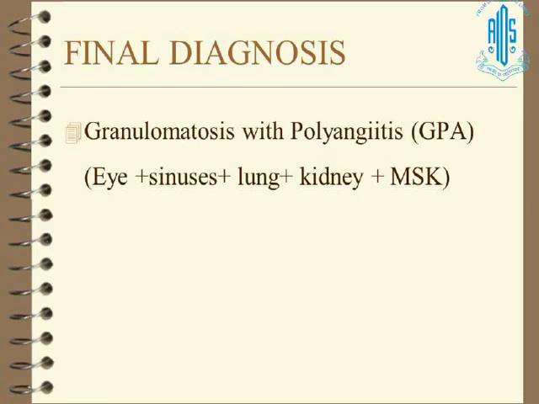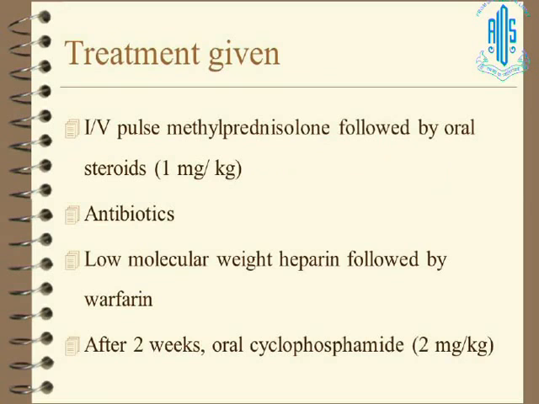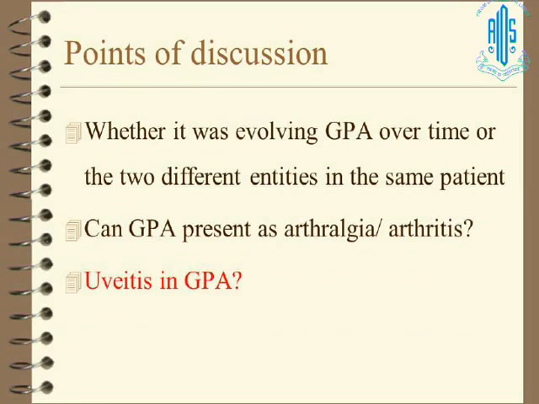Actually the name Wegener's has changed to granulomatosis with polyangiitis. So this gentleman had eye manifestation, sinuses, lungs, kidney, and joint involvement. He was given high dose pulse methylprednisolone, antibiotics, and low molecular weight heparin, and he refused IV cyclophosphamide, so was put on oral cyclophosphamide. The point of discussion is: what is the incidence of uveitis in granulomatosis with polyangiitis? I would like to take an opinion from the house. How commonly have you seen uveitis in Wegener's? Is it a common manifestation? Yeah, definitely, scleritis is the commonest manifestation.